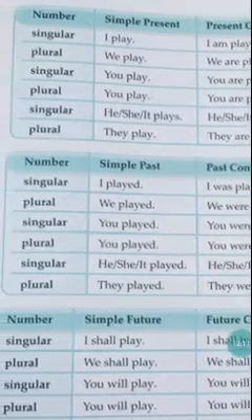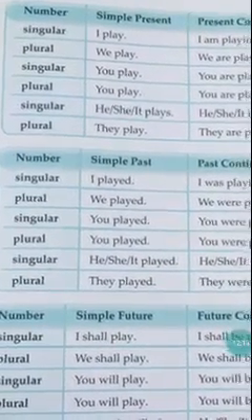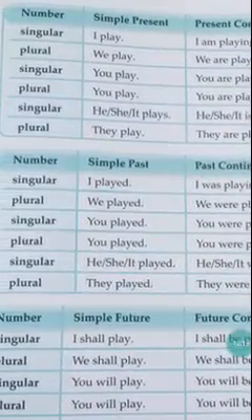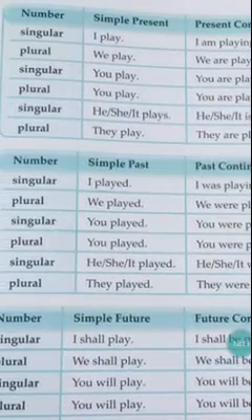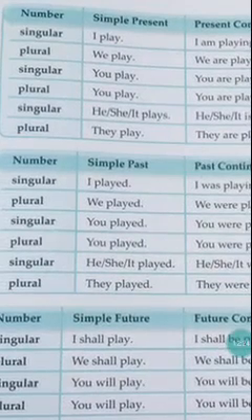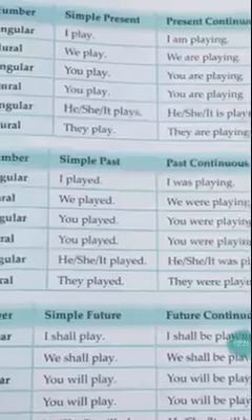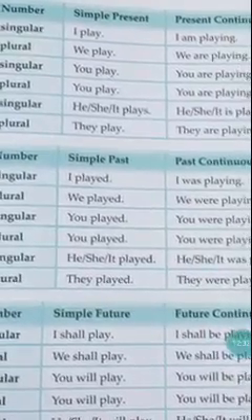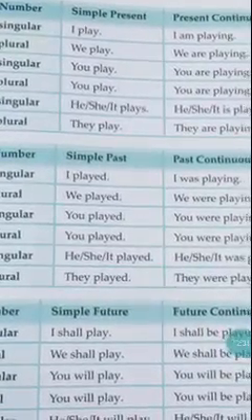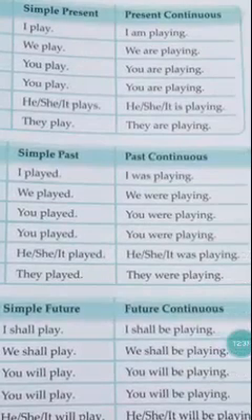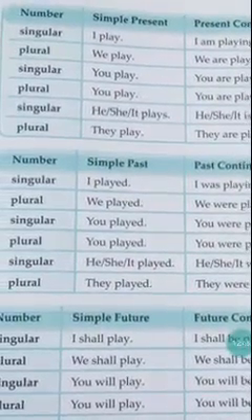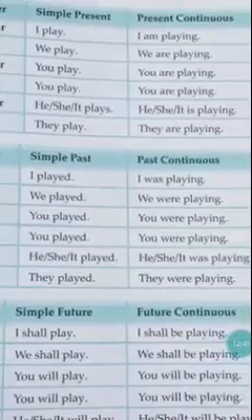Understood? Next, singular, you play. You are playing. Plural, you play. For you, we don't have any other plural form. So for you, plural is also you. You play. You are playing. Same. Singular, he, the third person. He plays or she plays or it plays. He is playing, she is playing, it is playing. It refers to any animal or things. Plural for that, they play or they are playing.